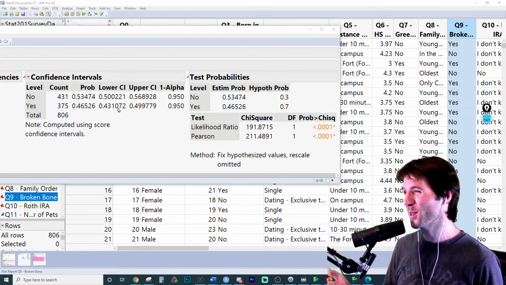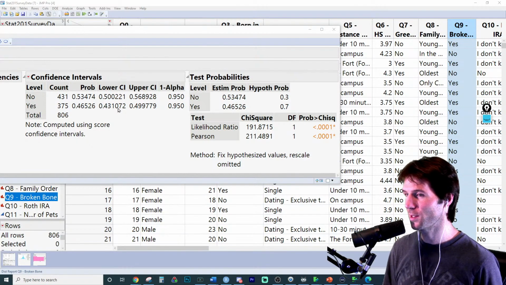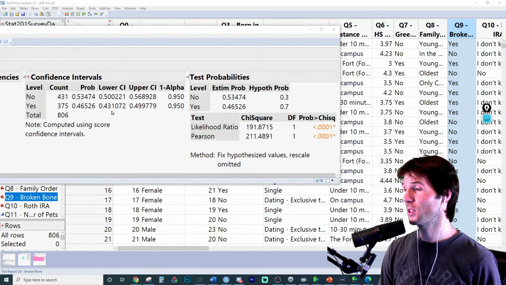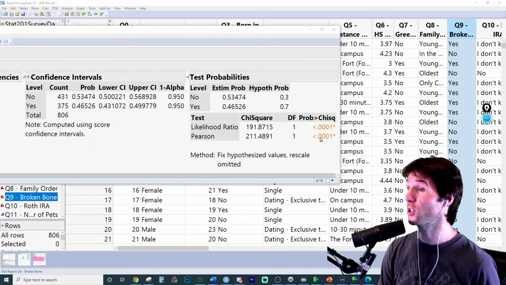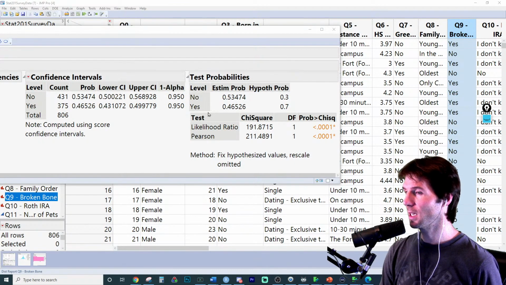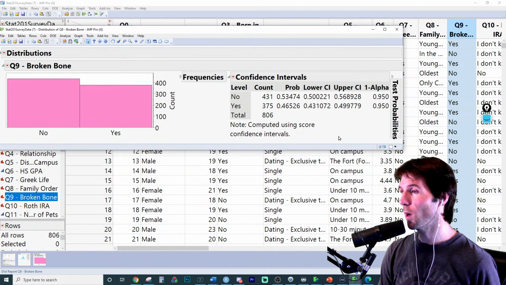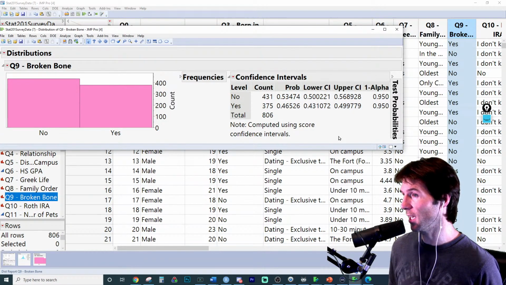Like, someone says to me, my friend thinks that 70% of UT has broken a bone. And I'd say, well, our interval right here suggests that we're 95% confident the true proportion of UT that's broken a bone is somewhere between 43 to 49%. Your friend's current hypothesis of 70% should be rejected because it's not contained in the interval. Now, this portion is not required there, but it's just showing that we could reject that.